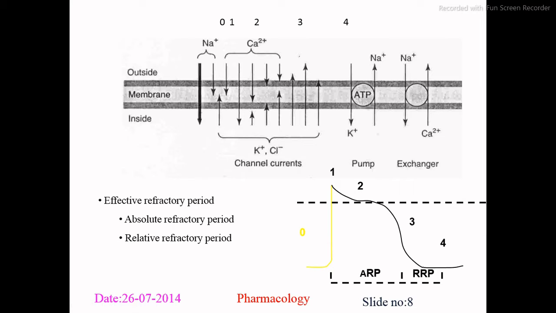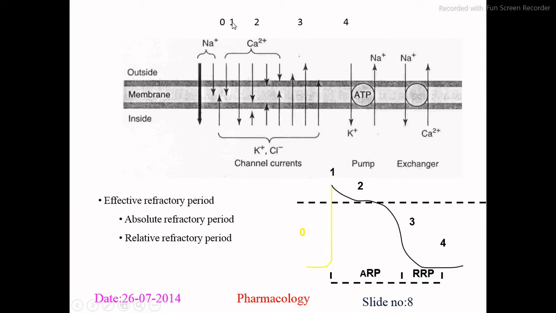The sodium is taking entry from the outside to inside, and it has shown a dark arrow that indicates this sodium is involved in the influx. Similarly, when there is a sodium influx, there is potassium coming out here. That is indicated here with phase 0 and phase 1.